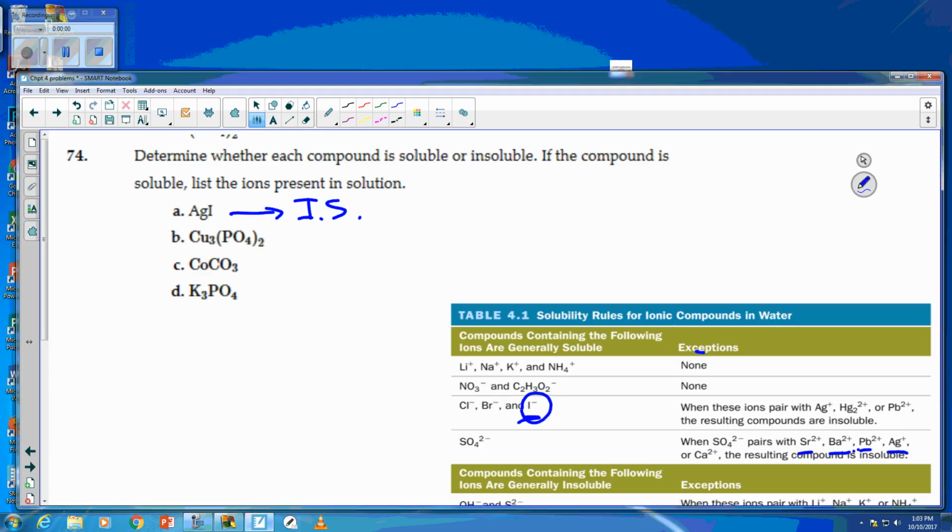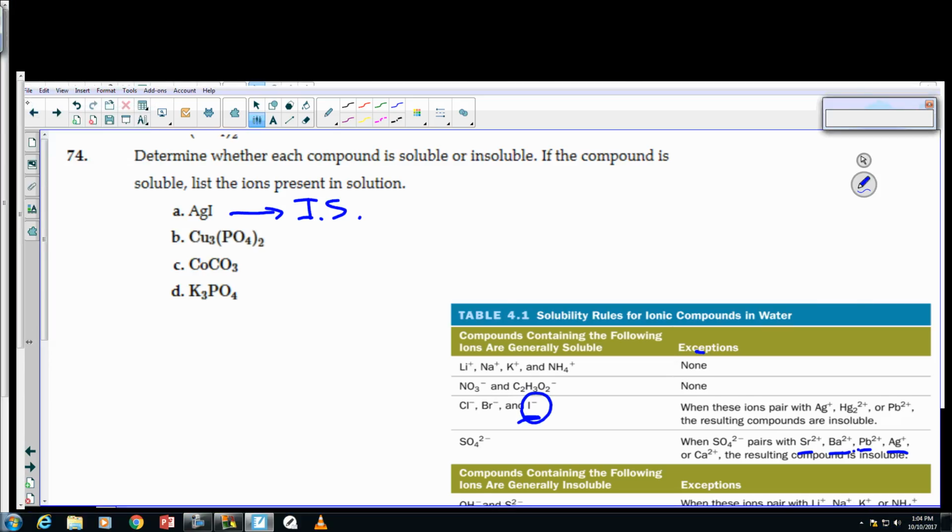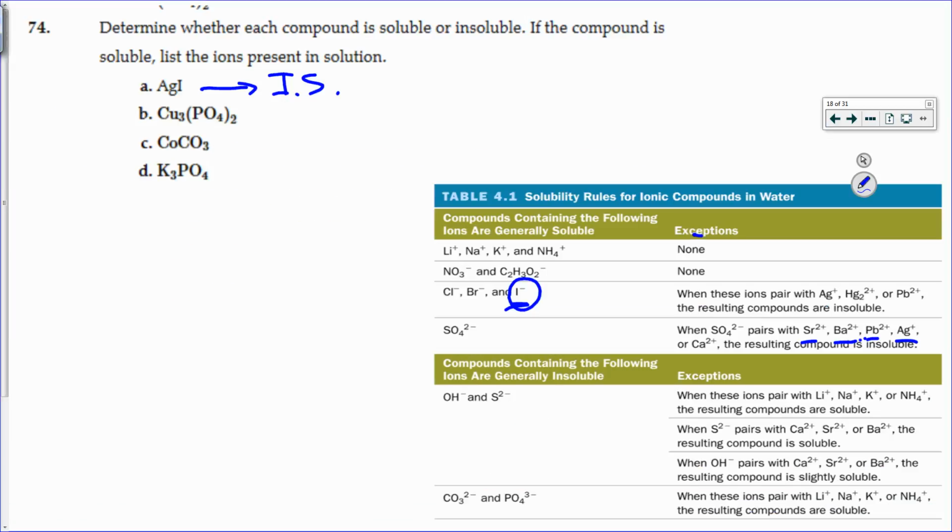What now? The other one still has to accept. Why do you say it's the wrong list of exceptions? It's still not. Oh, sorry. Yeah, I understand what you're saying now. So those are compounds that are insoluble.